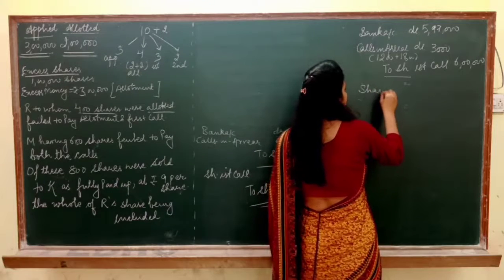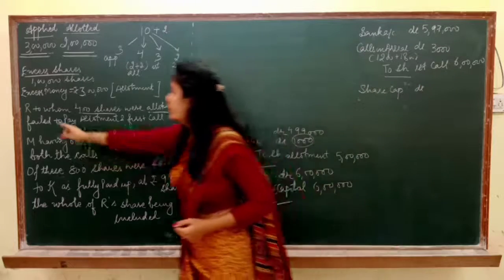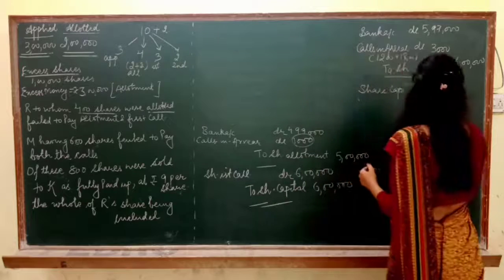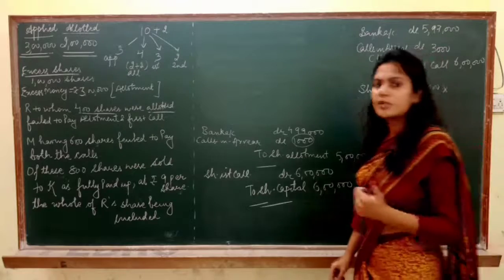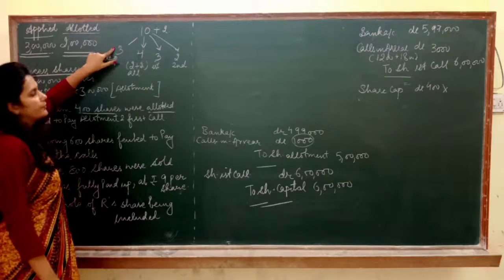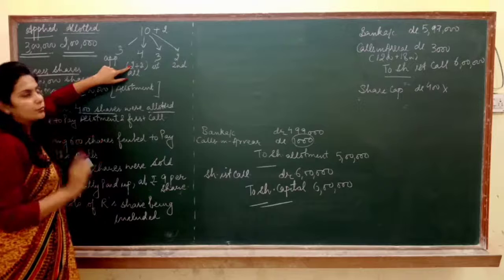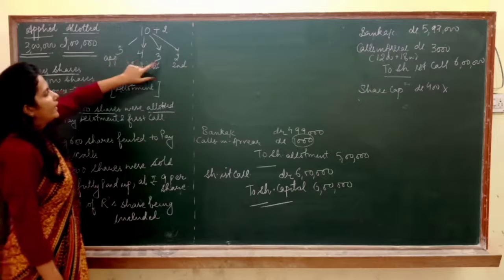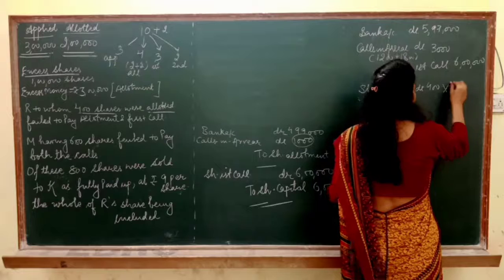So pass the entry: share capital debited. Whose shares are we going to forfeit after the first call? R's shares, because it's mentioned in the question. So how many shares does R have? 400. We have to multiply this with the called up capital. So see, what is the called up capital here? Called up capital is 3 rupees application, 2 rupees allotment. I'm not going to include premium here, and the concept you already know. So 3 plus 2, 5, and 3 rupees first call. So 5 plus 3, 8. So it is 8.